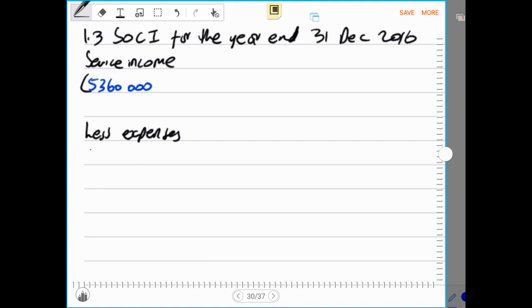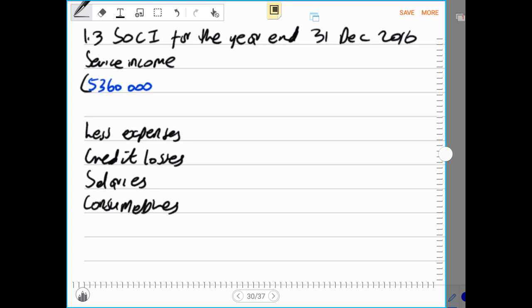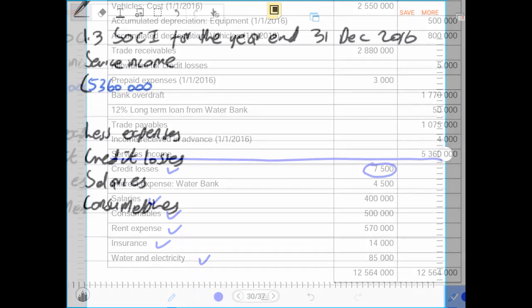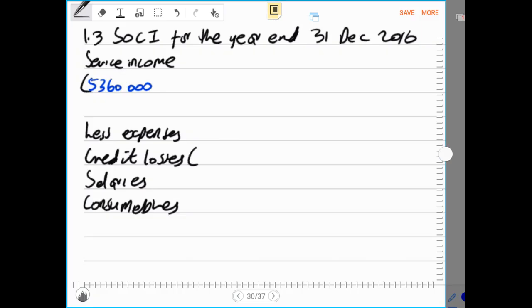We have credit losses, then salaries, then consumables. Our credit loss amounted to 7,500, so let us write that credit loss of 7,500.